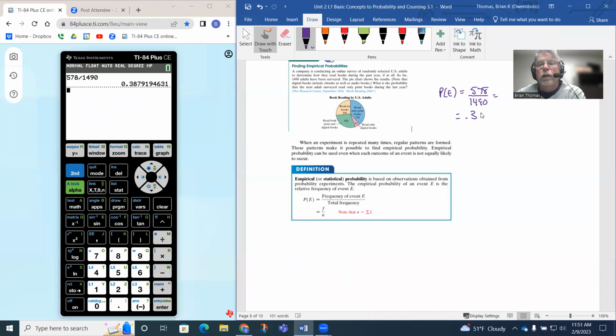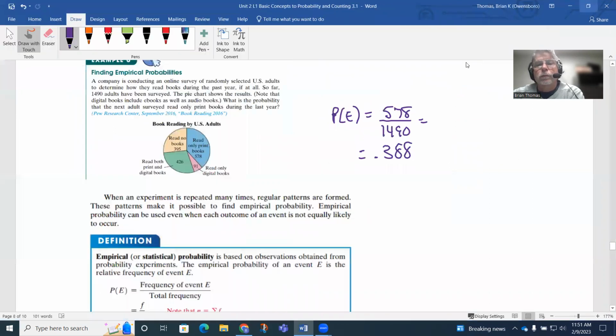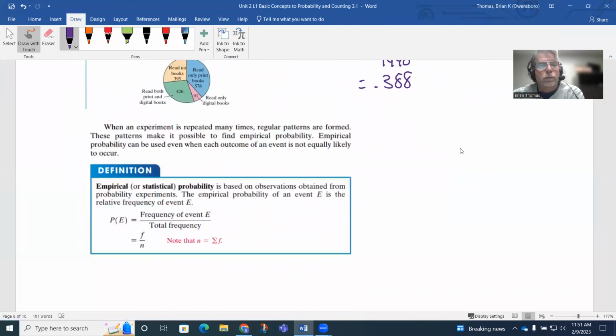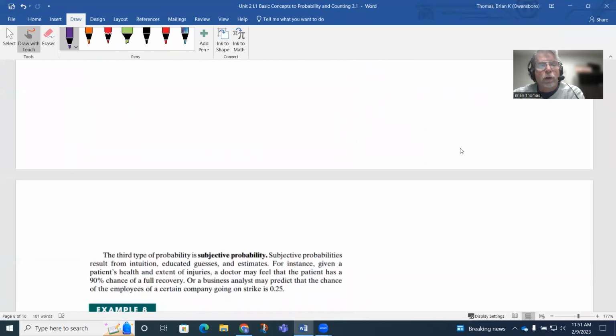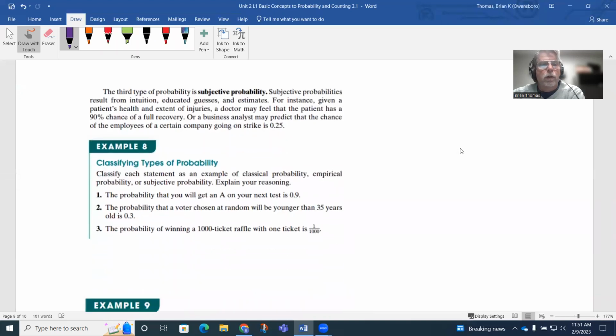So 0.388 would be that, because that 7, if I round it to 3 decimal places, has to move up to an 8. So 0.388. So about 38.8% if I was talking about a percent. So that would be what we call empirical probability. The third type of probability is subjective probability.